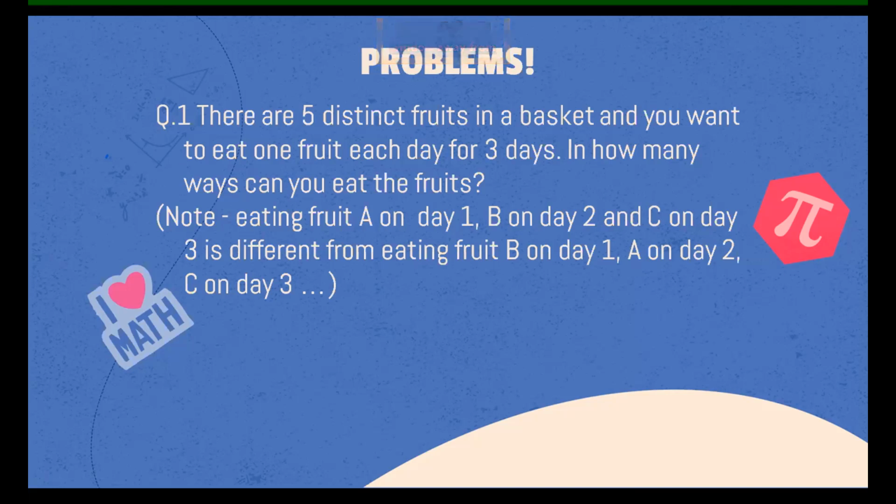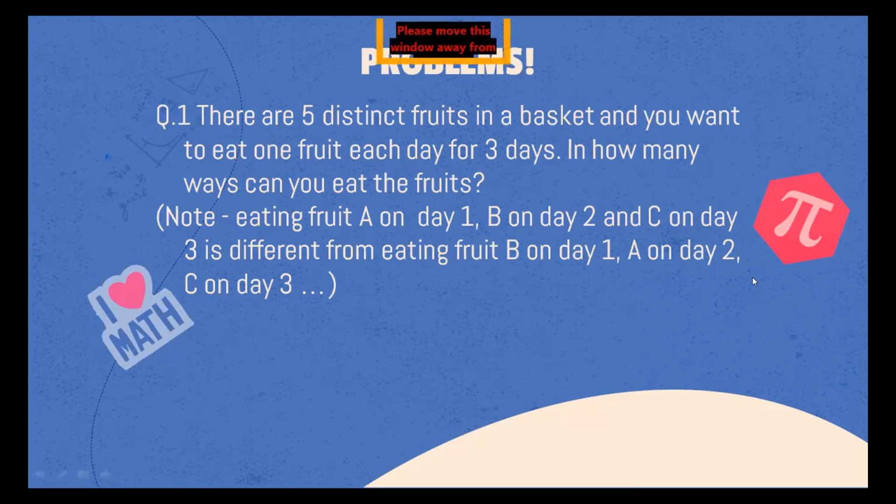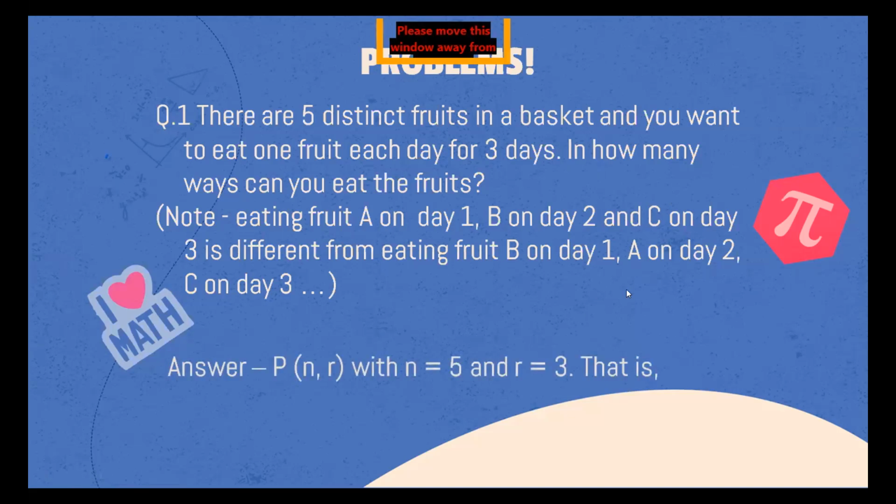That's because we just want a 3 permutation of 5 distinct objects. By the formula we can get 60, or even if you leave it at P of 5, 3, that's enough for right now. So it's just P of n comma r with n equal to 5 and r equal to 3.